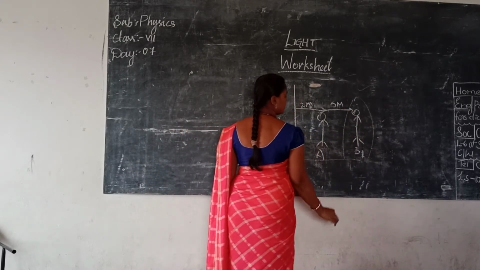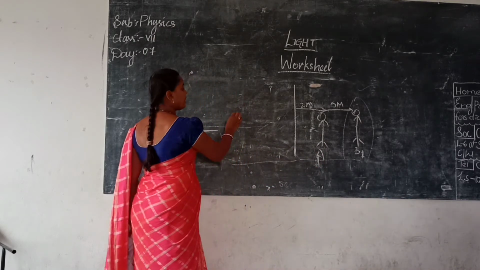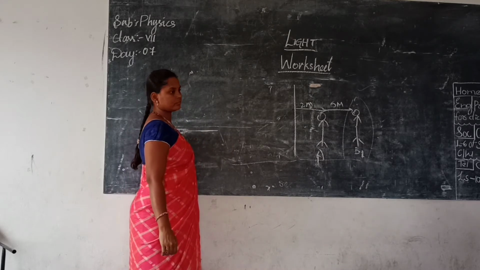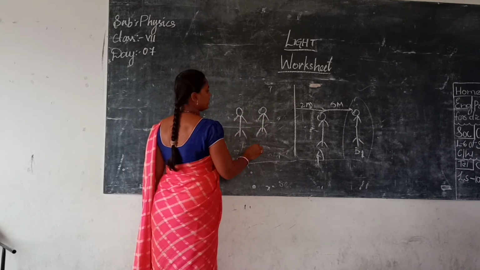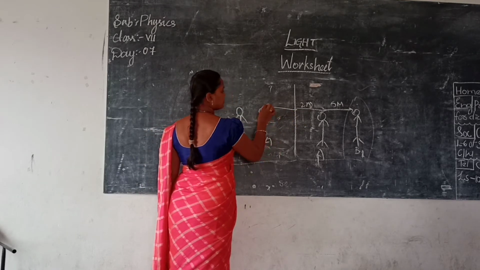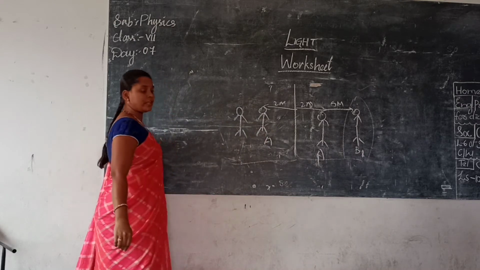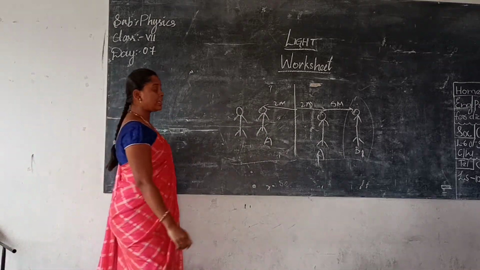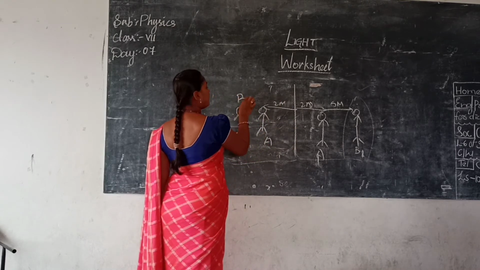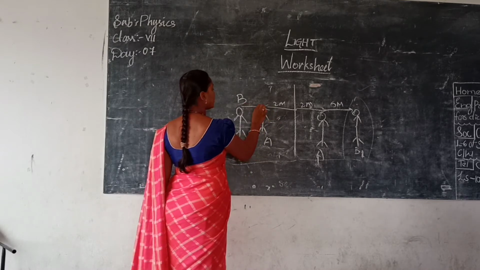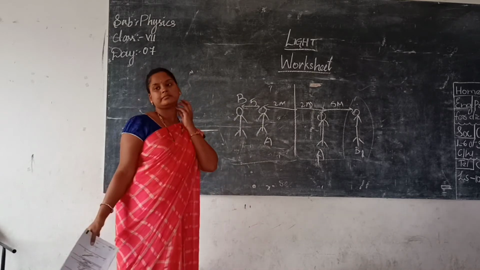Not these persons. If A observes into the mirror, from him, 2 plus 7, 9, ma'am. 9, ma'am, is the correct answer. Let me explain. He is person A, 2 meters from the mirror. From image to object of A is how much distance? 4 meters. But he is not asking about his own image. He is seeing B's image. That means again from here to here how much will be there? 5. So from here you count, 5 plus 7, 9. So 9 is the answer.